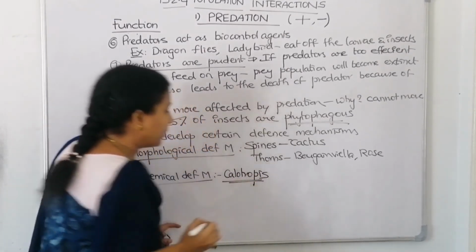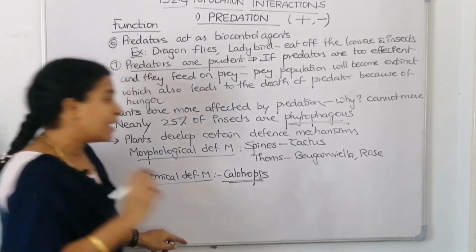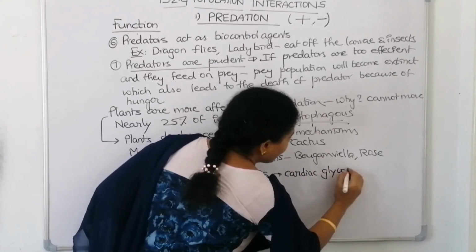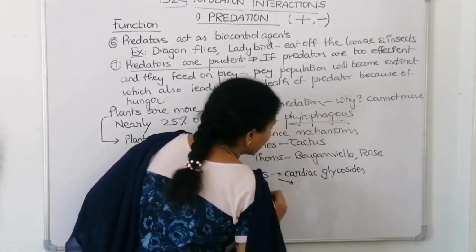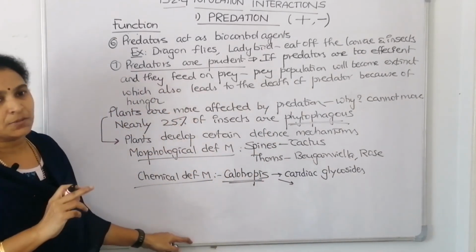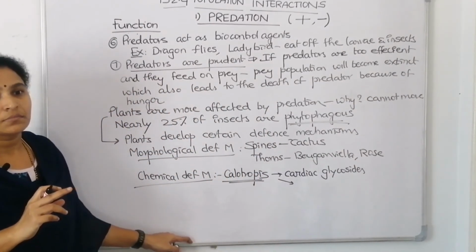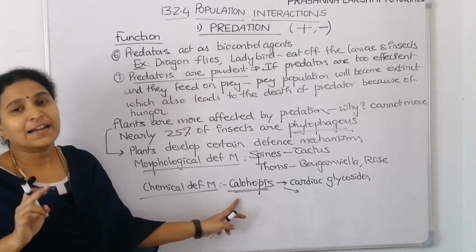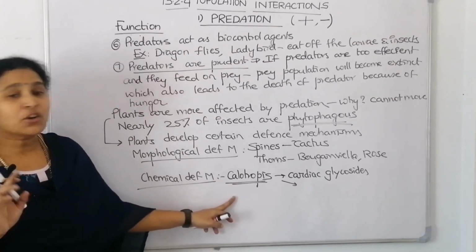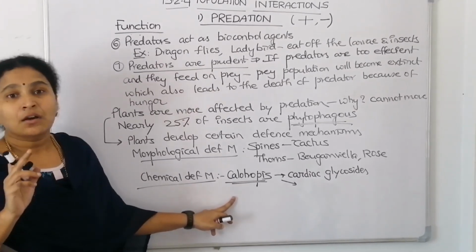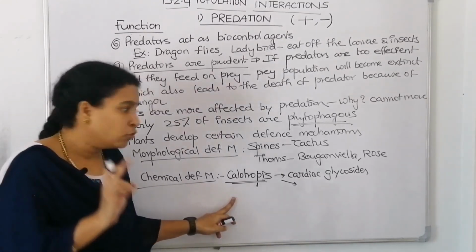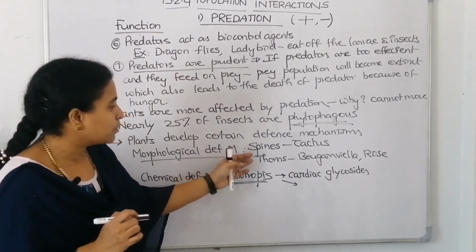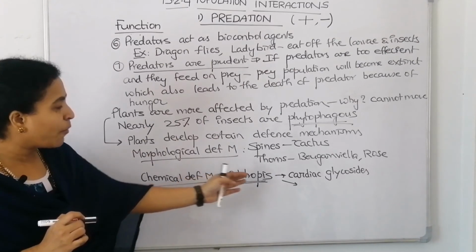Now Calotropis produces a cardiac glycoside poison. This cardiac glycoside causes death of the animal whoever eats this Calotropis. So that's why the animals don't graze on Calotropis. Okay, so all these are the defense mechanisms. Morphological defense mechanism: spines and thorns. Under chemical defense mechanism: poison, cardiac glycosides.